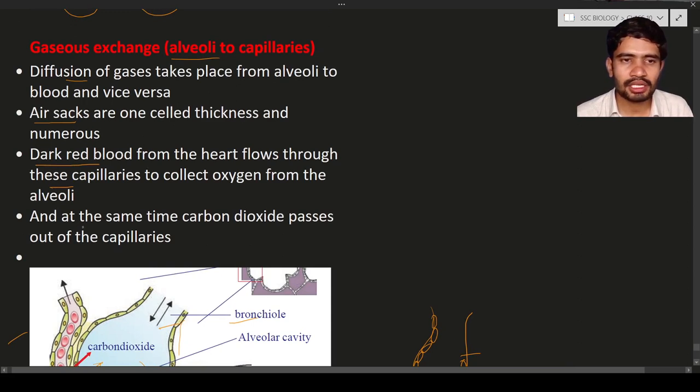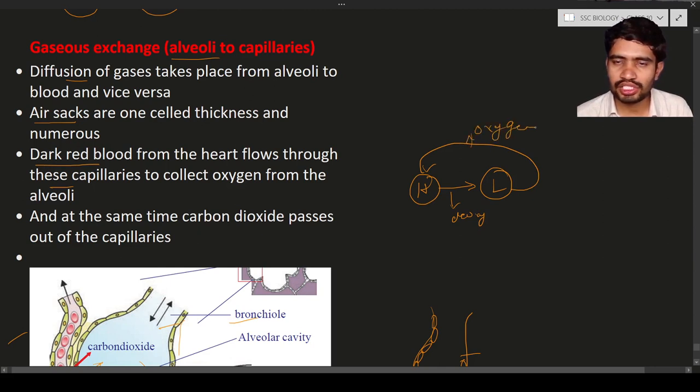This is nothing but deoxygenated blood from the heart. Let us see, this is the heart. From the heart the blood is pumped to the lungs. So here this blood is nothing but deoxygenated. Deoxygenated blood is dark red in color and flows from the heart to these capillaries. So again from the lungs to the heart, it is nothing but oxygenated blood.